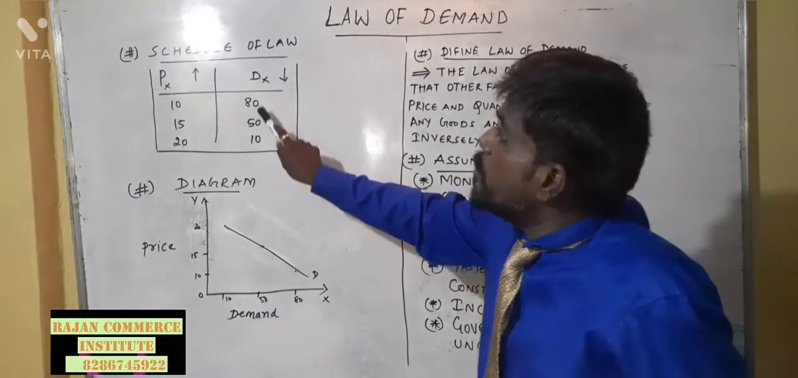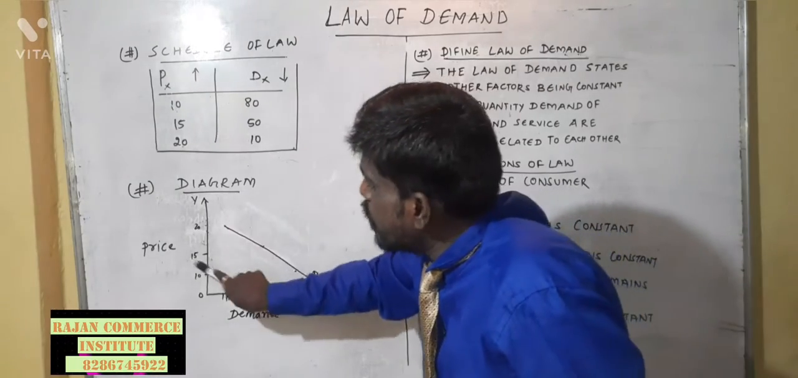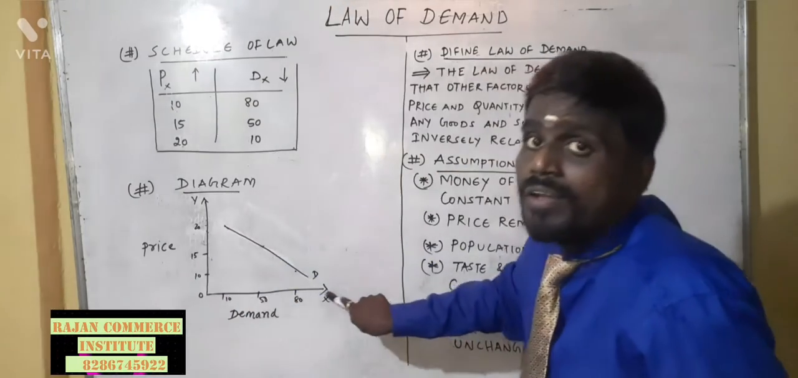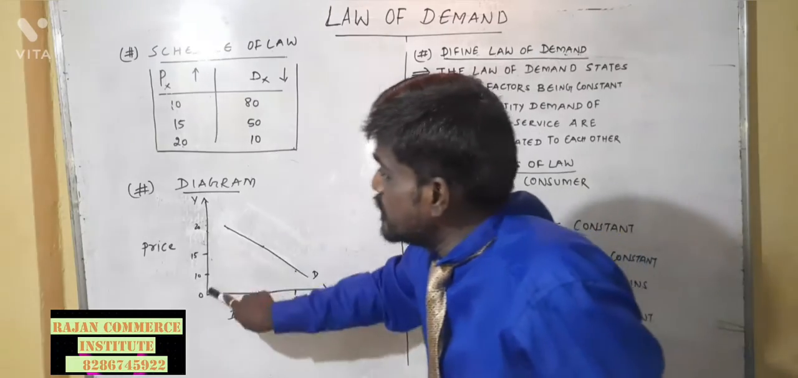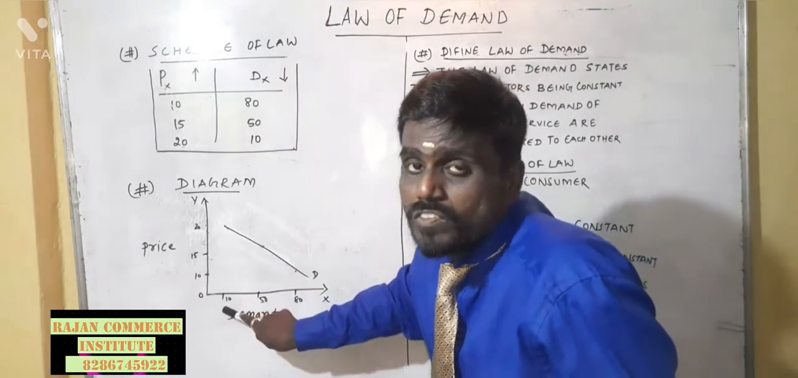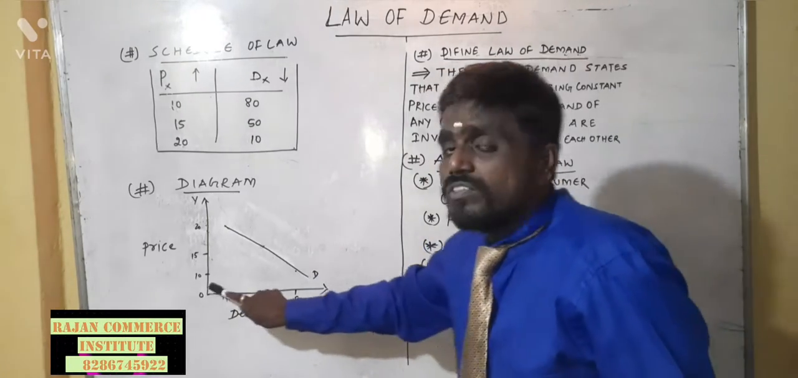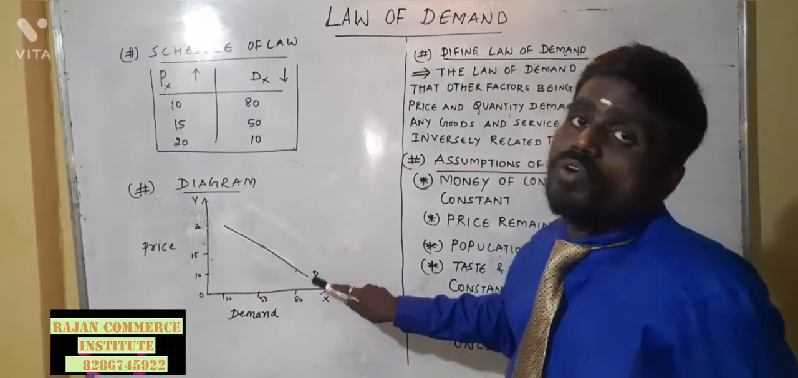Here the demand is 10. Now put these points on a graph. Always take the y-axis as price and the x-axis as demand. The y-axis denotes the price of the commodity. The x-axis denotes the demand of the particular commodity.